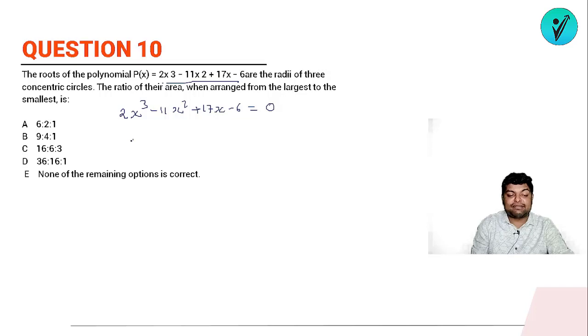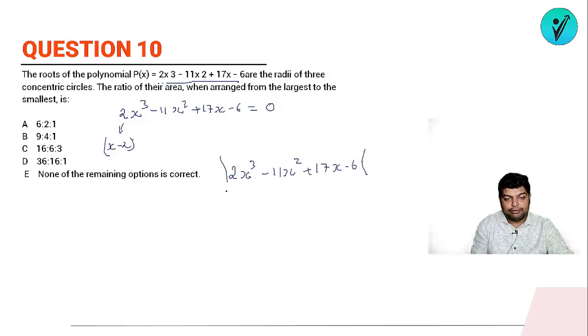One factor of it will be x minus 2. So if one factor is x minus 2, let's divide it by x minus 2. So let's divide 2x cube minus 11x square plus 17x minus 6, okay, by x minus 2.